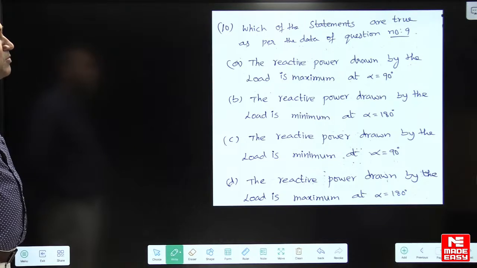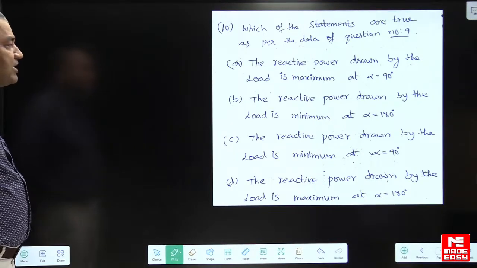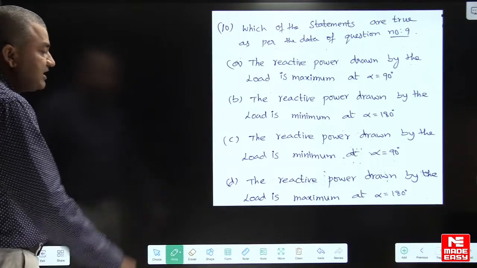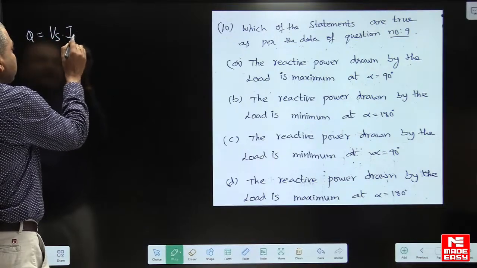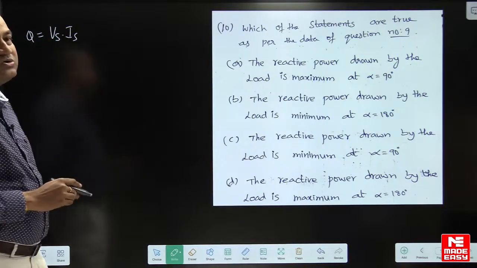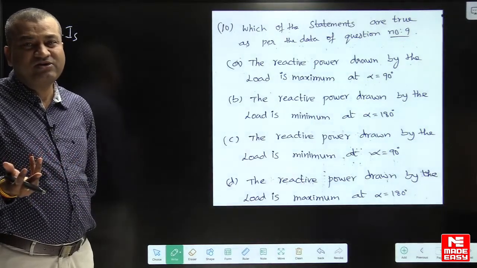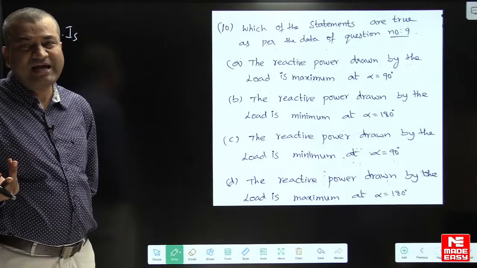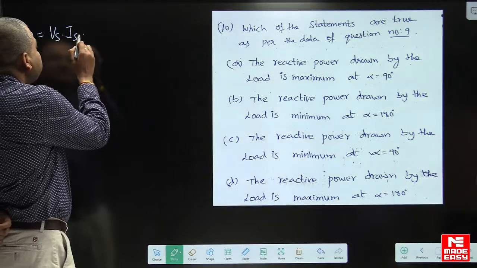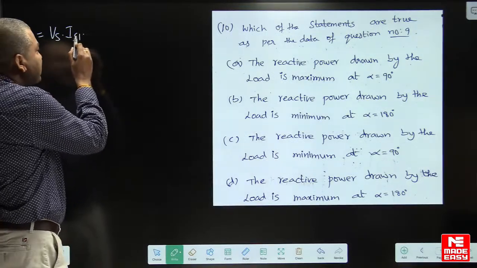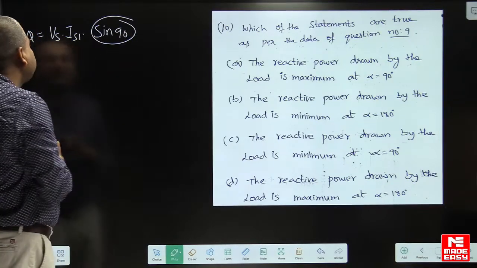The reactive power drawn by the load is maximum at alpha equal to 90 degrees. How do you find out the reactive power here? Reactive power is equal to Vs into Is into sine of the angle. Here for continuous conduction, the fundamental current is lagging by 90 degrees, and sine 90 is 1 here. Actually I will take the fundamental current because the supply current has harmonics.